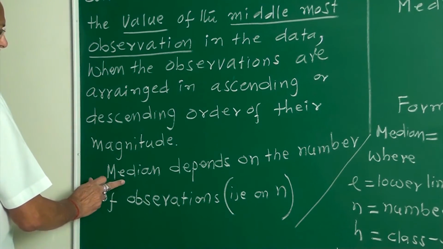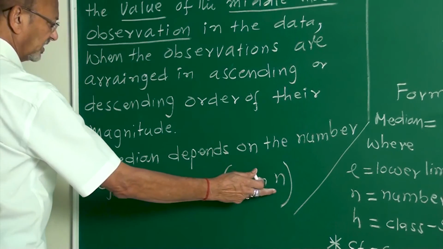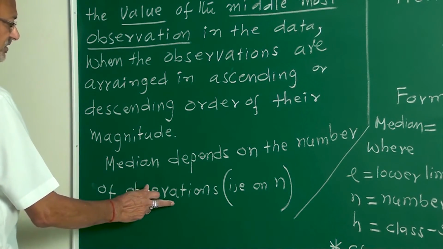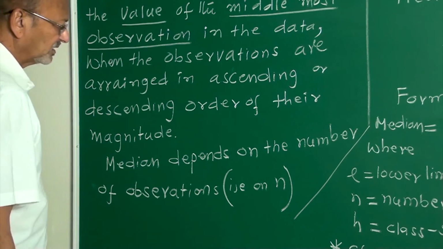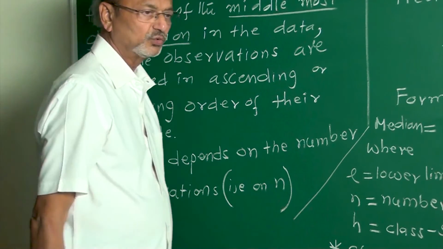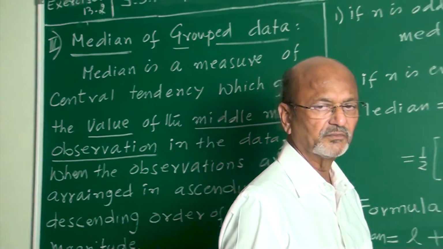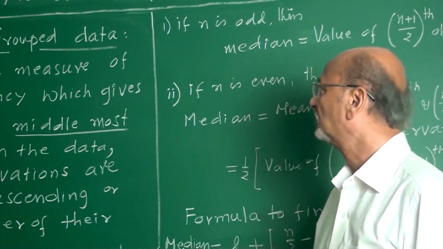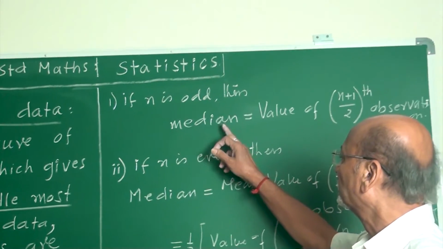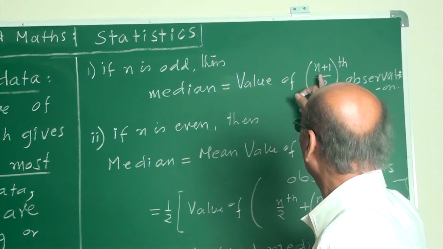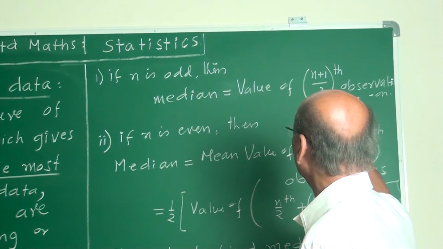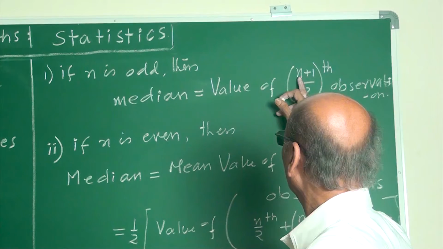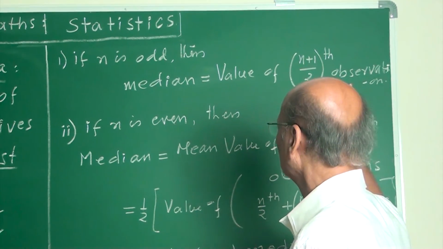Median depends on the number of observations, that is n. There exist two cases. What are the two cases? The number n may be odd, n may be even. If n is odd, then the median is the value of (n plus 1) by 2th observation. What is the median in this case? It is the value of (n plus 1) upon 2th observation.